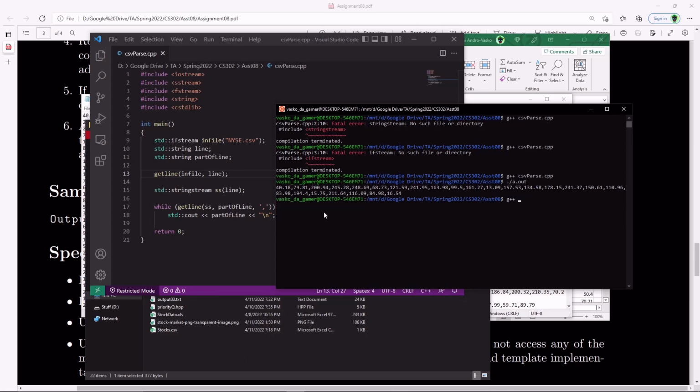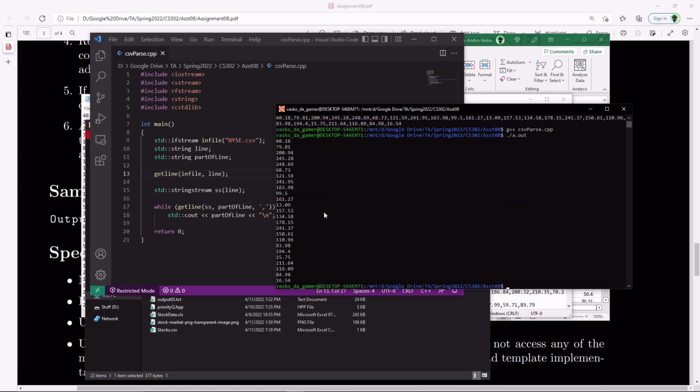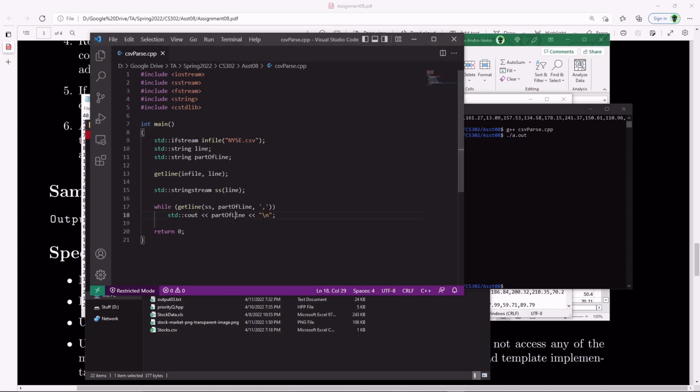Let's go ahead and just CSV parse again. And look at that, we were able to separate this. So far so good, we are getting there. Now, the last thing we have to do is, the problem is part of line is a string. I want to convert it into a decimal.